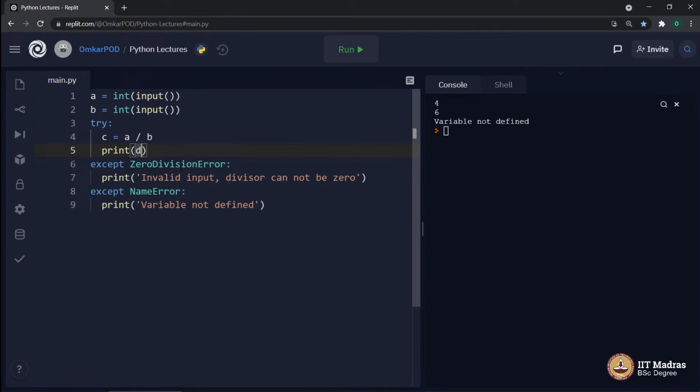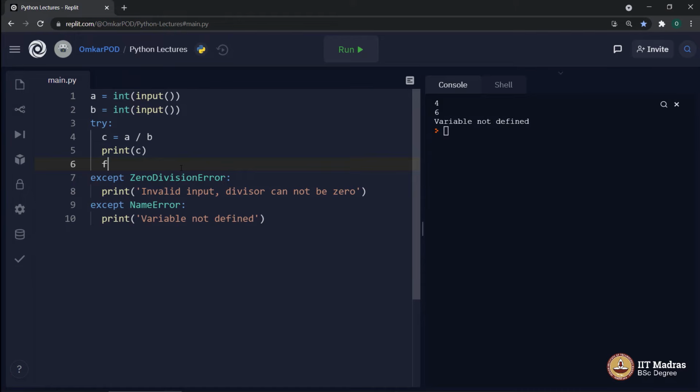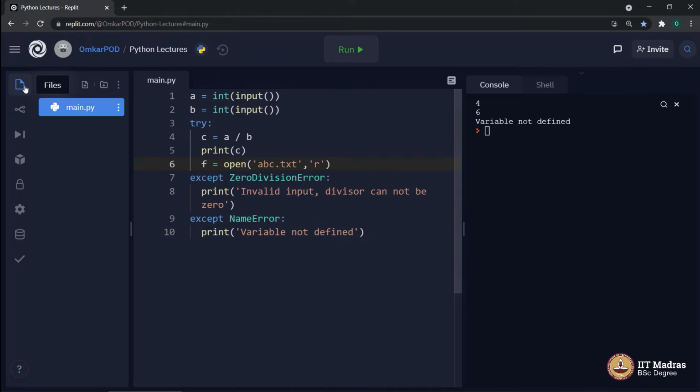Alright, now let's see what happens in the case of that third exception as well. First, let me make it C. Now f is equal to open abc.txt in read mode. Once again, just to make sure we don't have any abc.txt available over here. Let's execute this code.